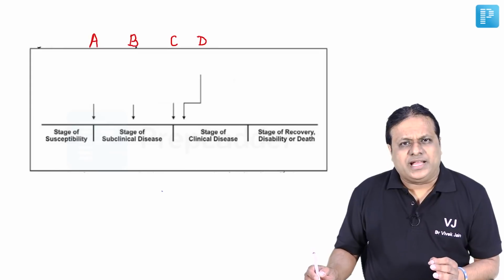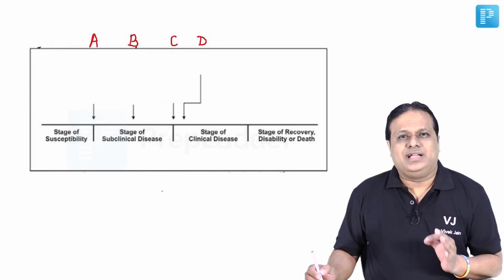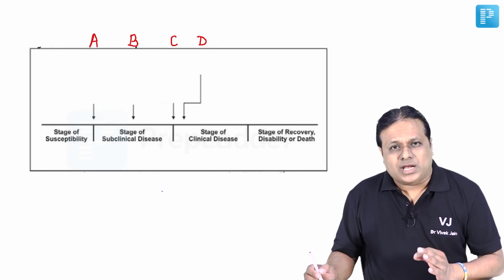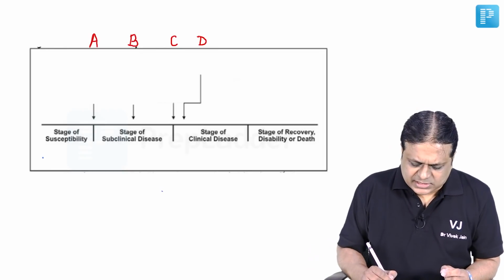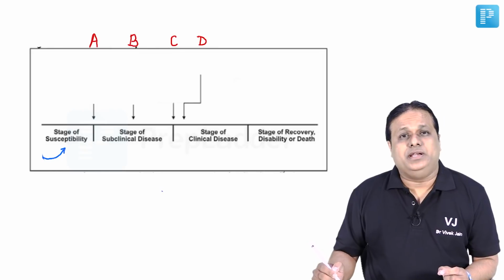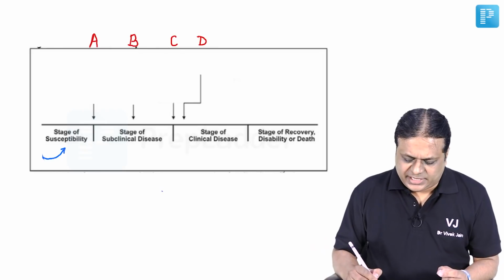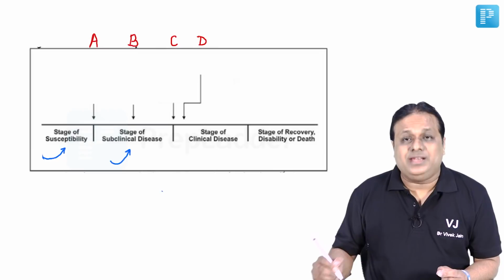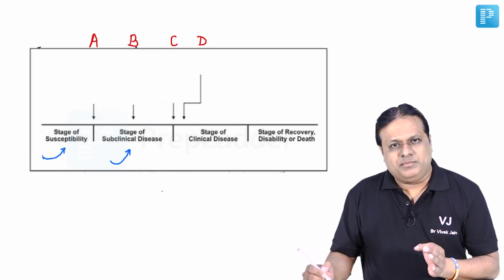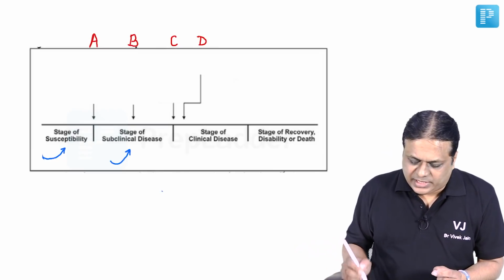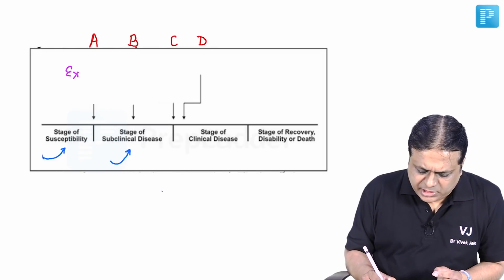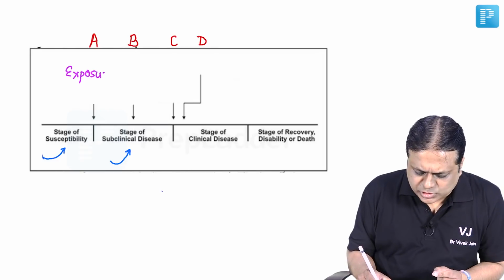Now, when we look at the natural history of disease, it implies a disease runs its course without any active intervention from our side. So, first is the stage of susceptibility, and the second stage is stage of subclinical disease. Between susceptibility and the subclinical disease, what must be there? Very right, it must be the point of exposure.